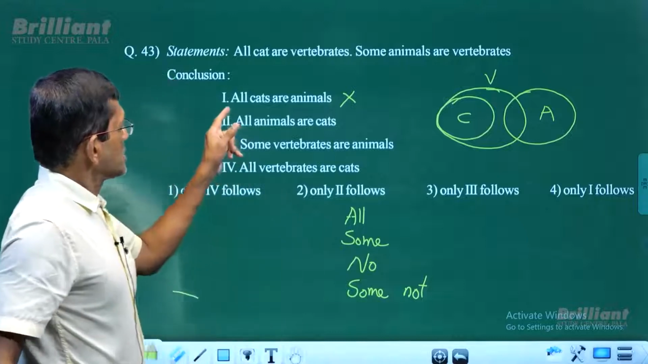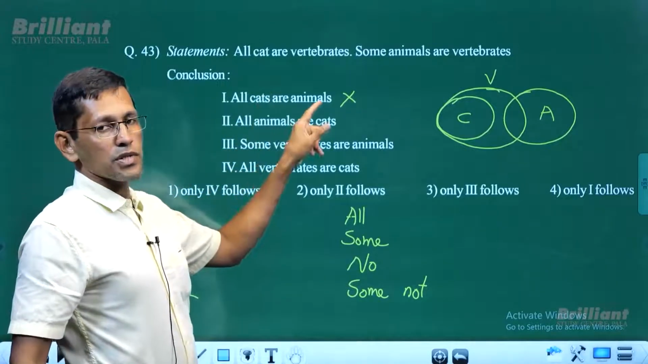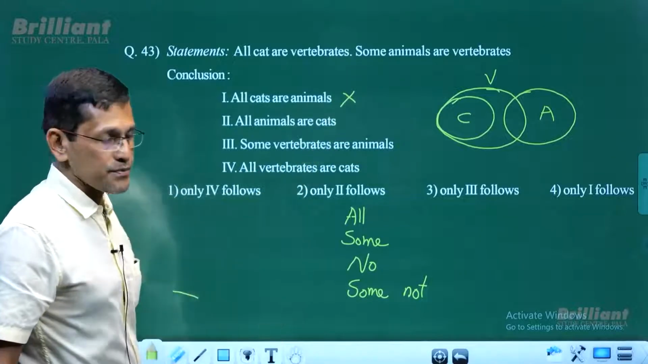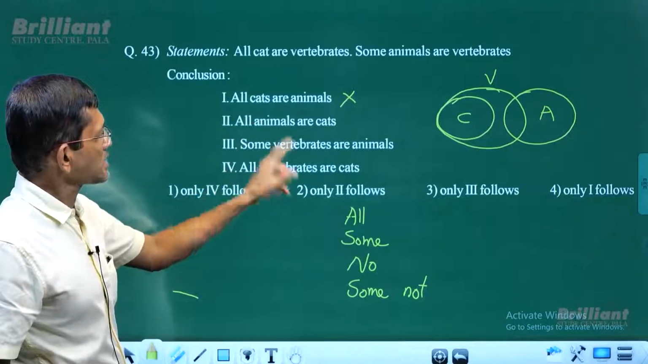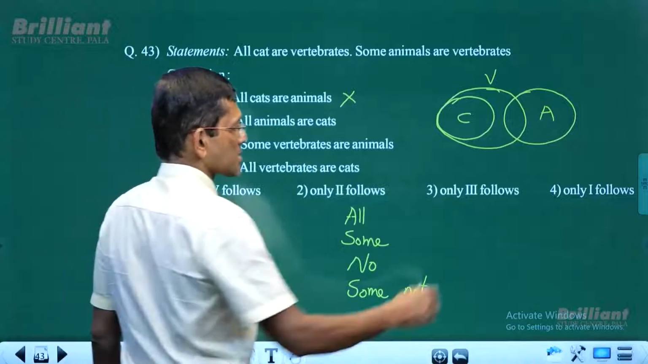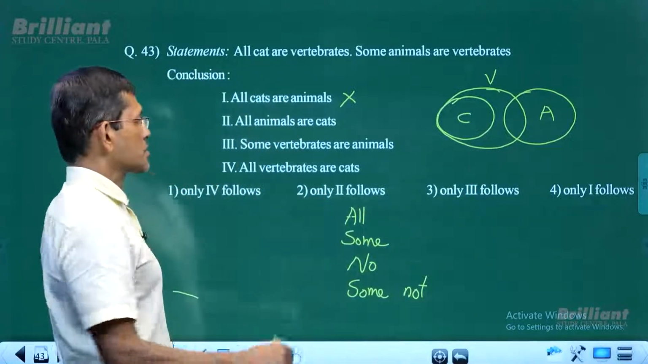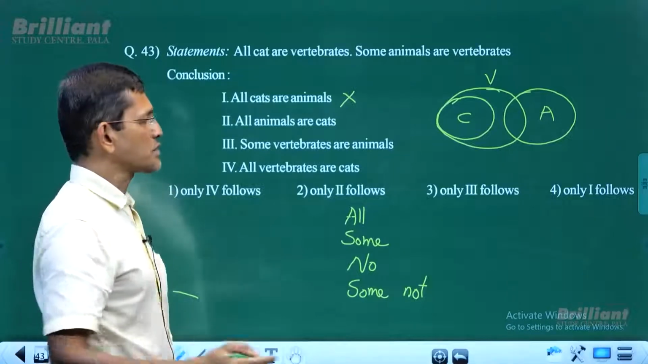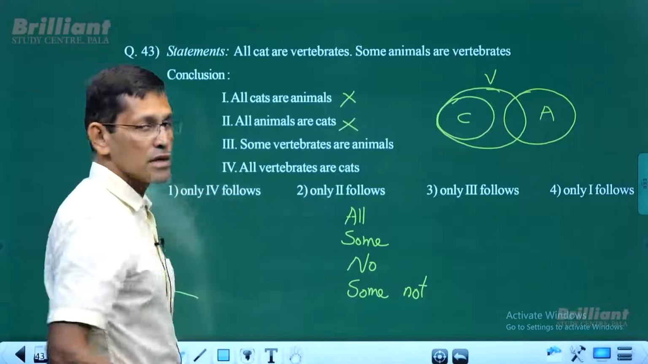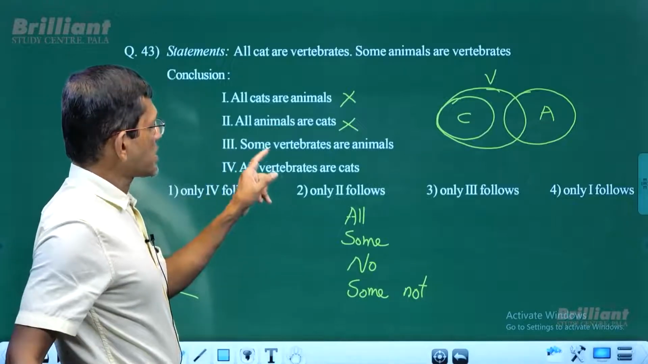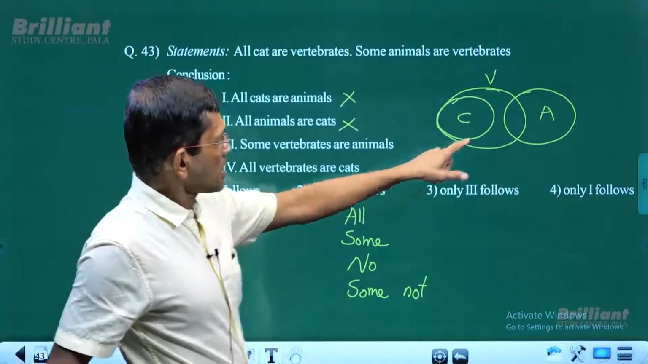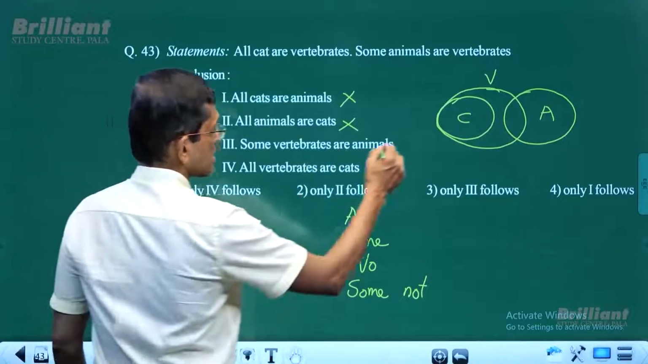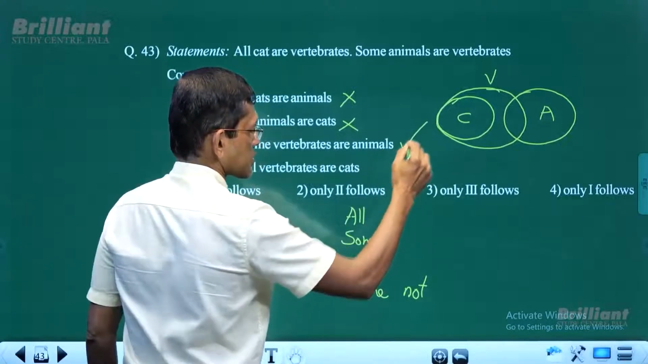So in this case, all cats are animals. That's a positive conclusion. That's invalid for the basic diagram, so it doesn't follow. Second one, all animals are cats. All animals, are they cats? Not at all. Again, it's a positive conclusion which is invalid, doesn't follow. Number 3, some vertebrates are animals. Some vertebrates, are they animals? Yes, some vertebrates are animals. Perfectly all right. That is valid for the basic diagram, so it follows.